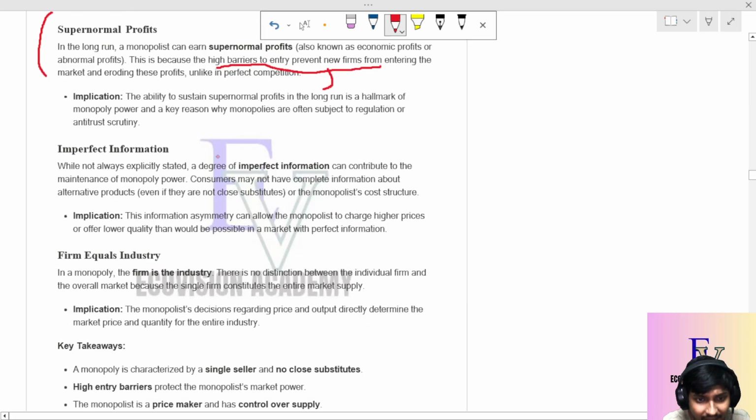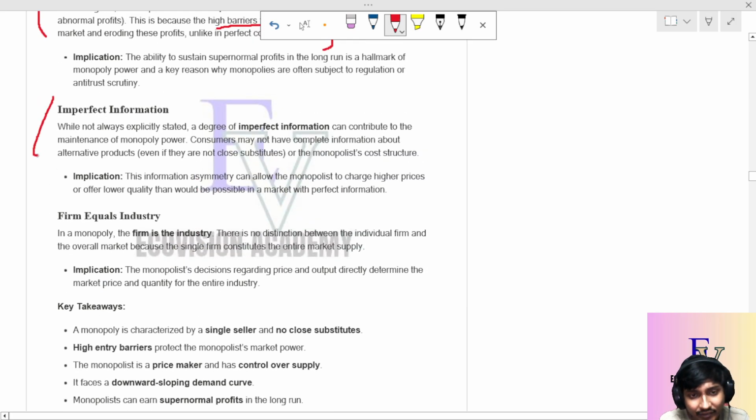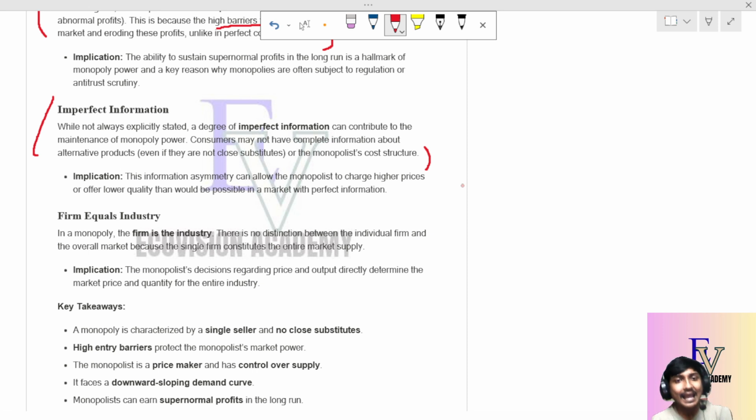Okay, now coming to imperfect information. Sometimes there is a degree of imperfect information. Consumers may not have complete information about the alternative products. Suppose there may be some substitute, but the consumer doesn't know about it.